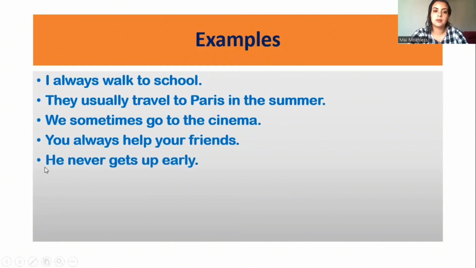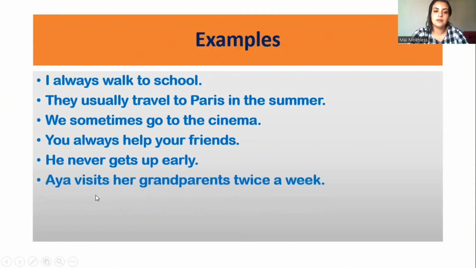He is a singular subject, so we add S to the verb. Aya visits her grandparents twice a week. So Aya is a singular subject, so we add S to the verb.